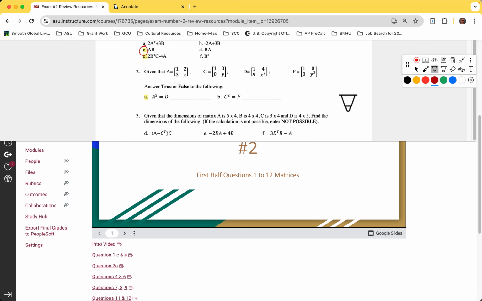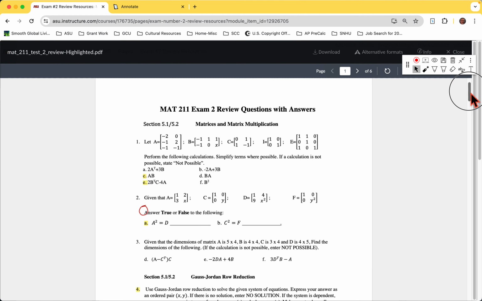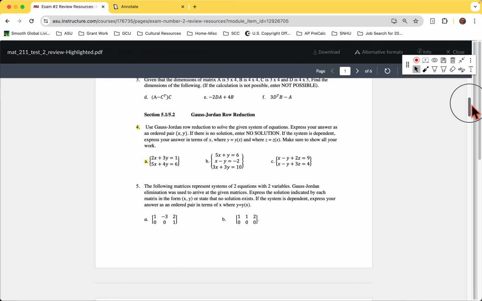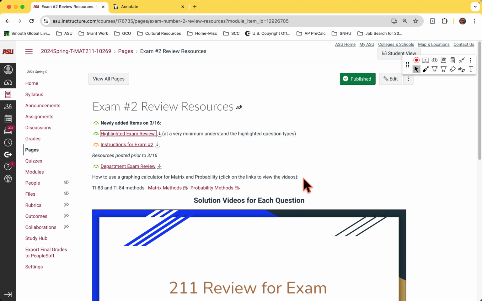So there are these questions here. Definitely, if you haven't already, work through the highlighted ones, number 4, and so forth. It's not that the other questions are not important, but if I didn't highlight it, it means you won't be out anything if you don't do it. If you do it and it's similar to the highlighted ones, it'll help you with it. But I'm very careful. I make sure side by side that I highlight everything that needs to be done. And if there is something additional, I'll add it.